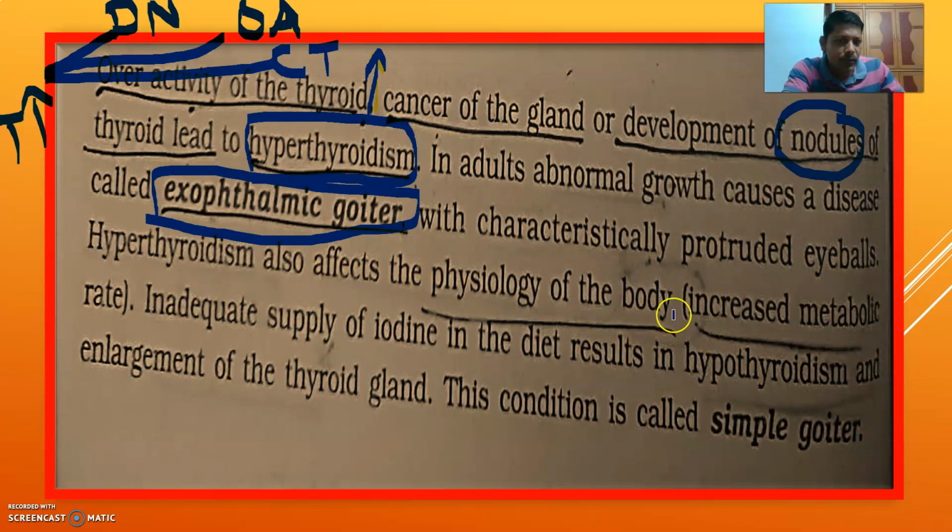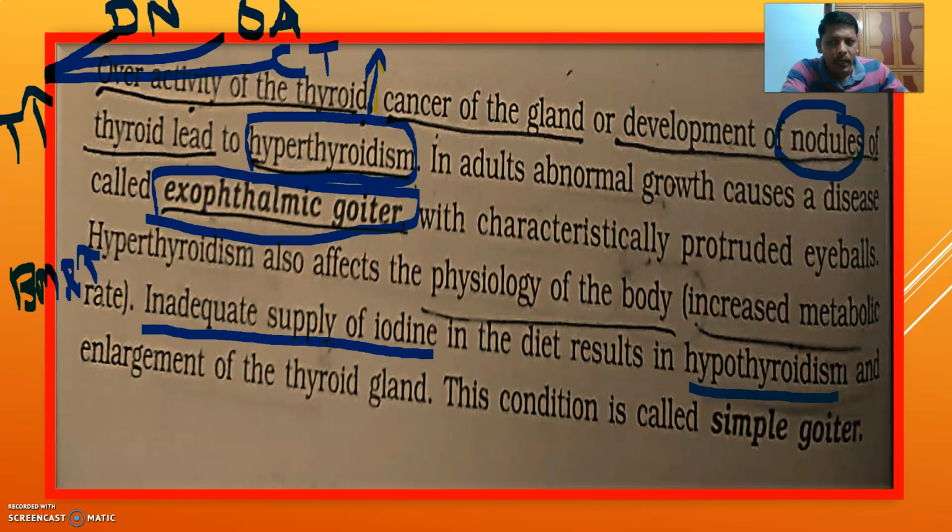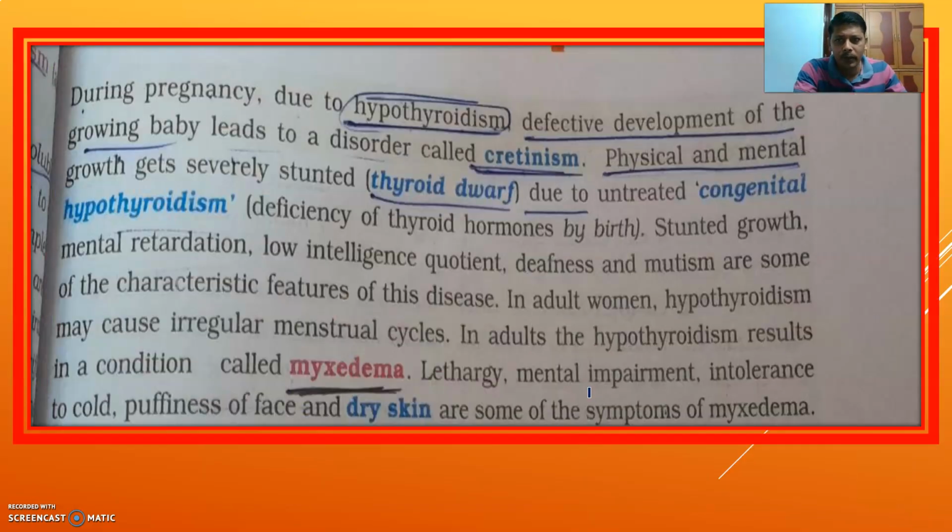Hyperthyroidism also affects the physiology of the body. BMR, basal metabolic rate, also increases. Inadequate supply of iodine in the diet results in hypothyroidism. Here, there is underproduction of thyroxine hormone and enlargement of the thyroid gland. The thyroid gland enlarges here also. This condition is called simple goiter.